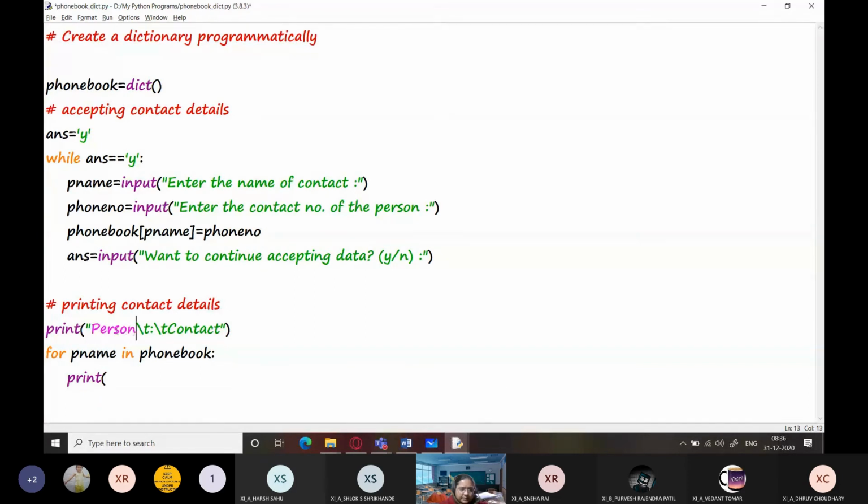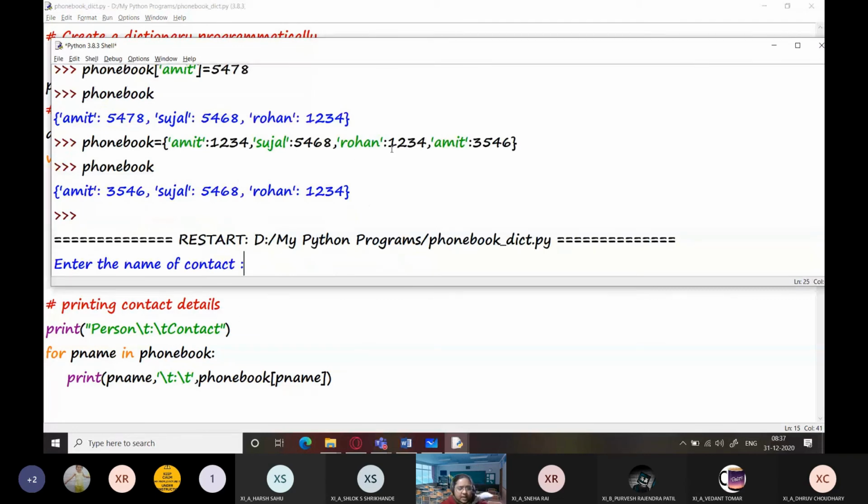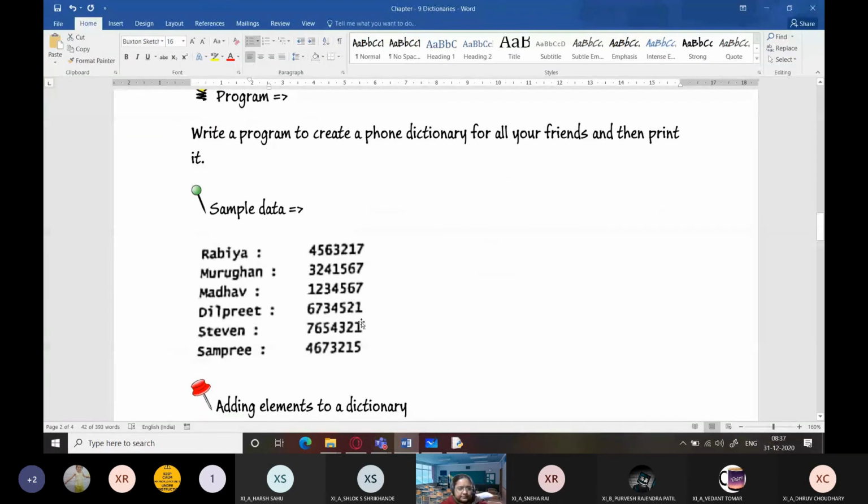So print, now you can check the format here. I have first provided person, so I want the person name over here. Then I want a \t, then a colon, then again \t, then the contact number. So I'm going to write p name here, comma, then \t, and then we are going to write phone book p name. What is the difference between the two? This is only going to return the key. This is going to return the value corresponding to this key. Let's run the program and see, and we are going to use this sample data.